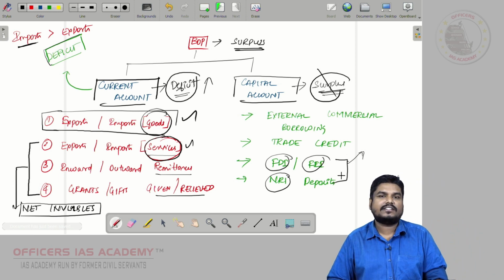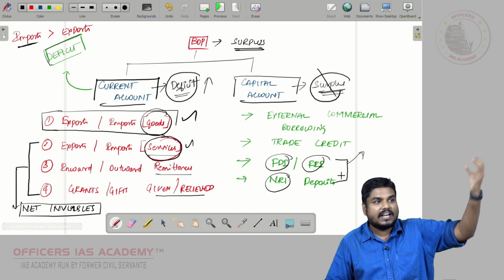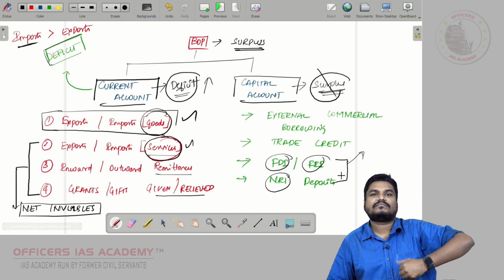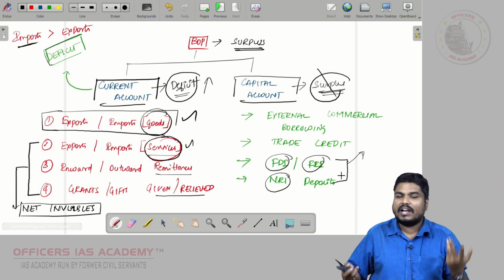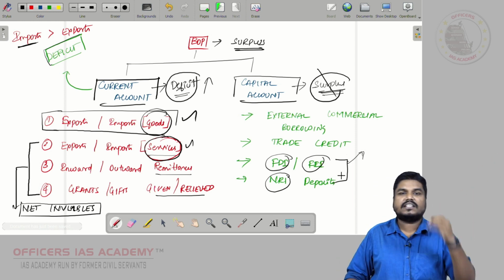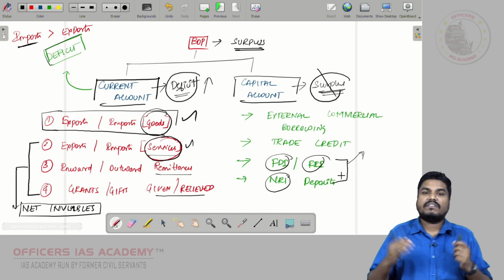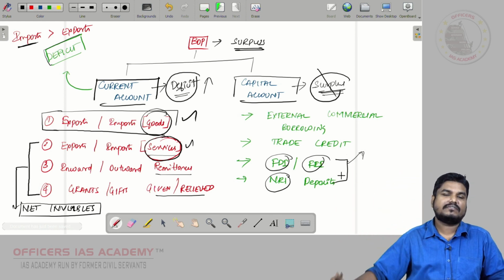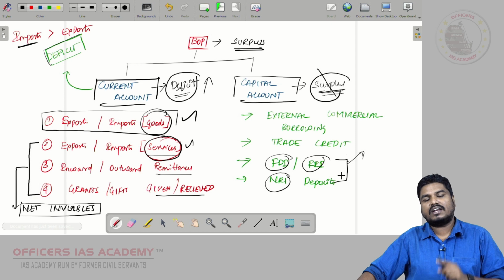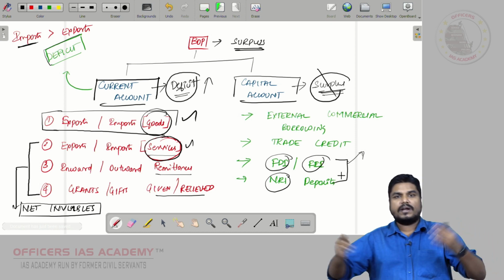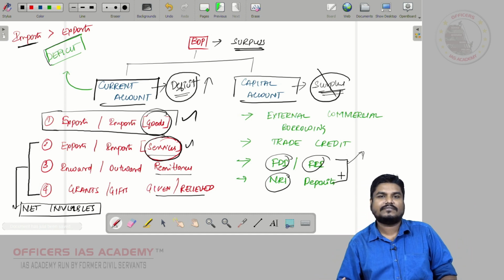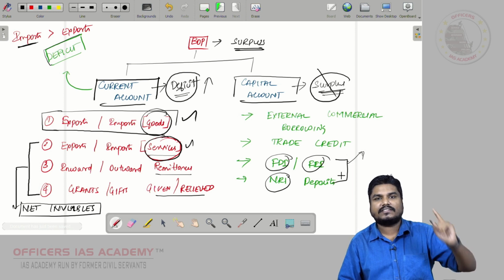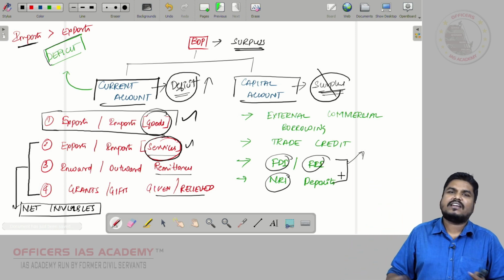How will I get dollars? When I export I will get dollars. When I bring FDI I will get dollars. Our imports are high, so we have to pay more dollars. We were not having dollars. Current account deficit, capital account deficit. So we were not having sufficient foreign exchange reserve. That is why in 1991 we went for liberalizing the economy. We opened up our economy. A lot of people were coming and investing, and we were able to bring more dollars. With that more dollars, we were able to address our balance of payment crisis. Today our position is very comfortable.